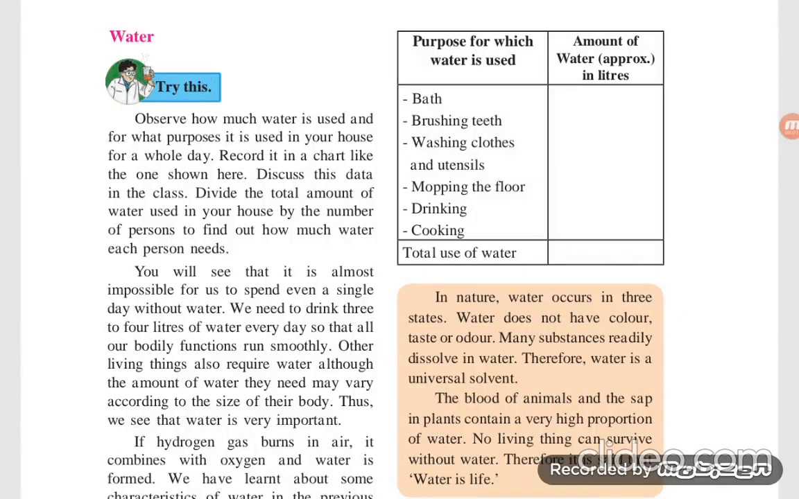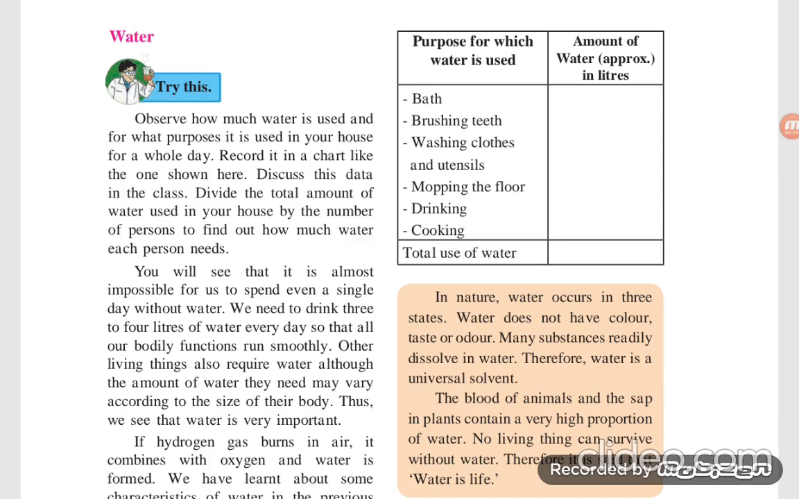Let's continue our lesson number 1, natural resources: air, water and land. In the previous lecture, we already studied about air. In this lecture, we start with the natural resource, water. Come to the textbook, page number 4.